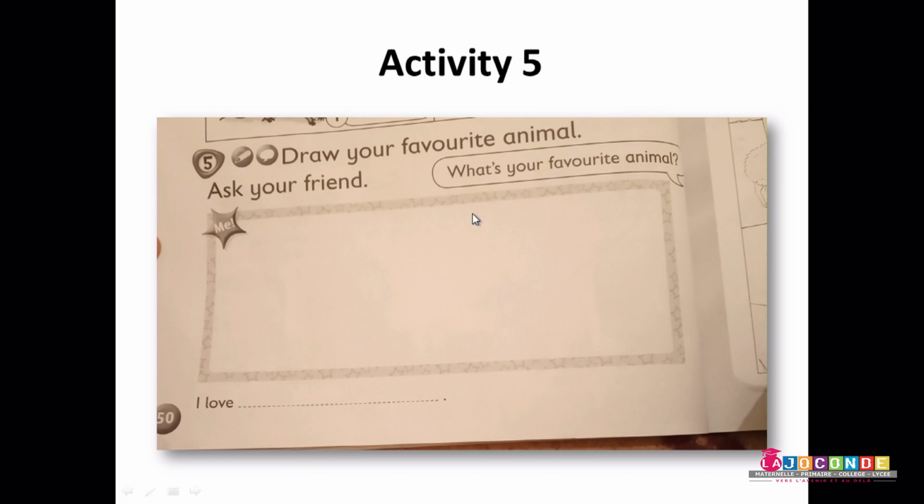So, here you have a question. What's your favorite animal? You write I love. For example, I write I love sheep. I love spider. Okay, you are free to write your favorite animal.